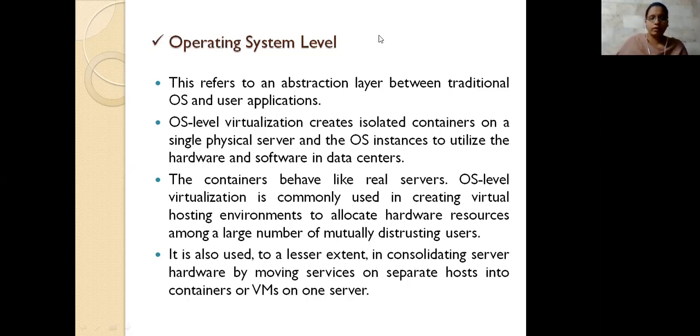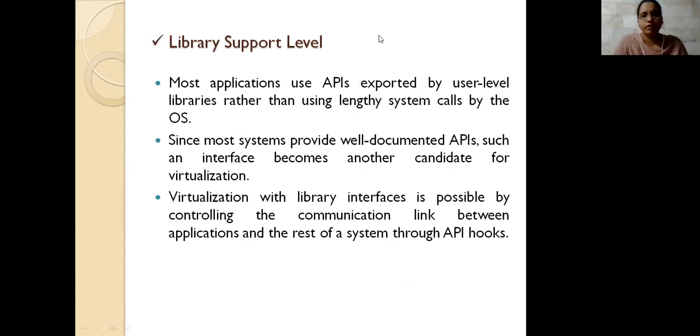And then next, we are providing the library supply here. Means we are taking the libraries here, that is APIs, user level libraries, or system calls. So you are providing these things as a virtual provider. We need to create the interface here, and to do that you need to include these libraries that you are using.